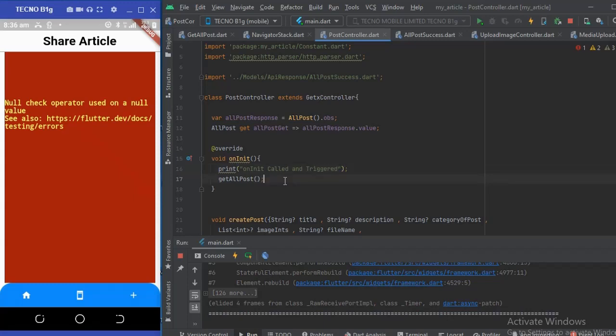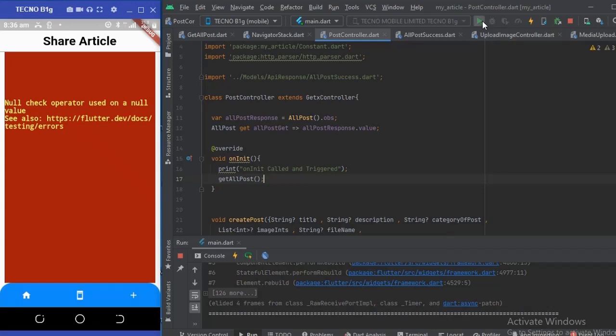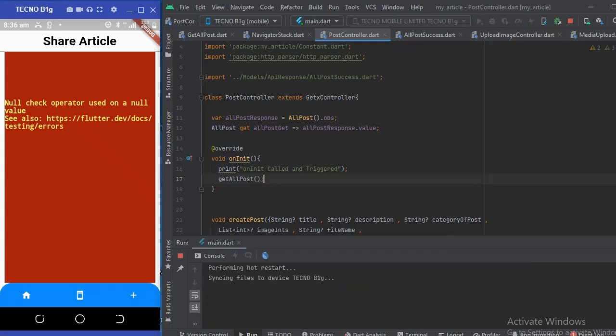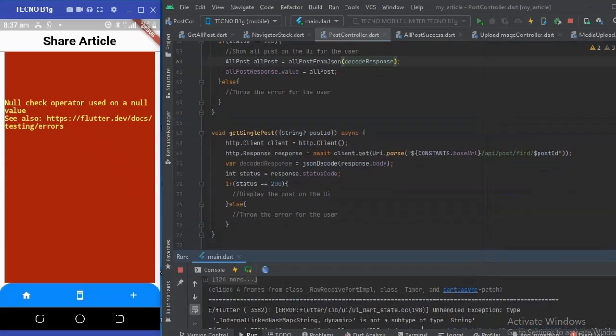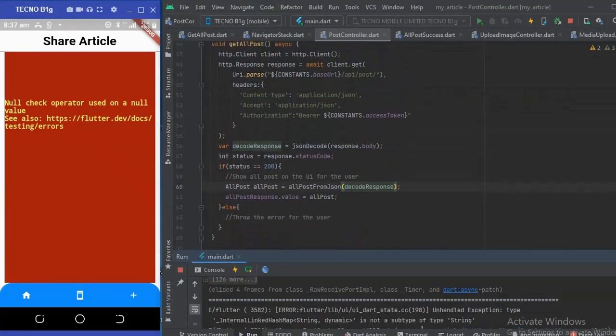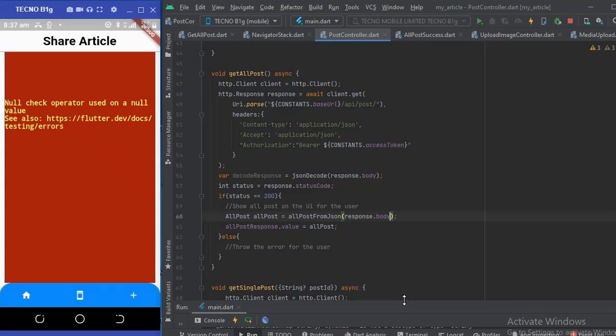Okay, so let's run this again and see it work. While I ran it, I forgot I did something down here. So what we have to do here is pass in response.body, not decode response. Okay, so now that should work. Now let's run it again and test it.